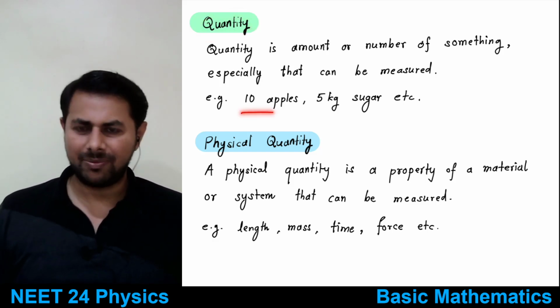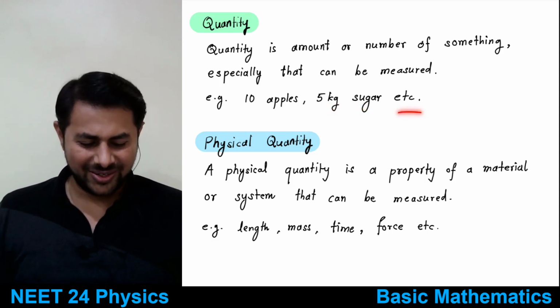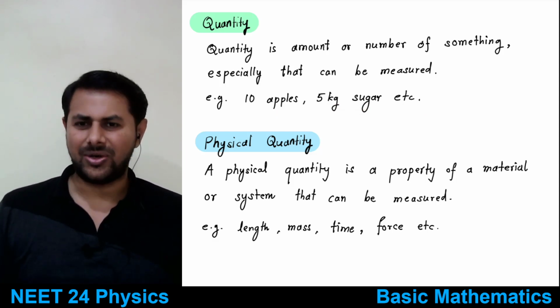So quantity is anything that can be measured. For example, 10 apples, okay, 5 kg sugar, etc. The number of students in this class, 1 2 3 4, anything, right? Or number of girls in your class, number of boys in your class, that is a quantity.